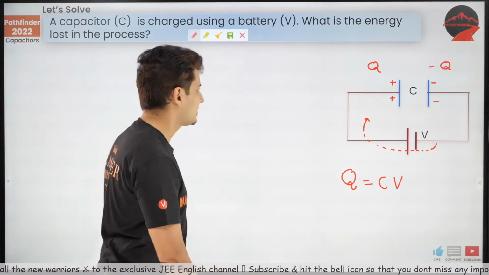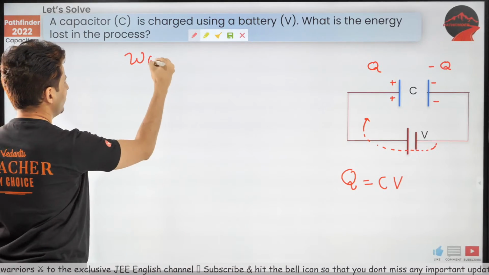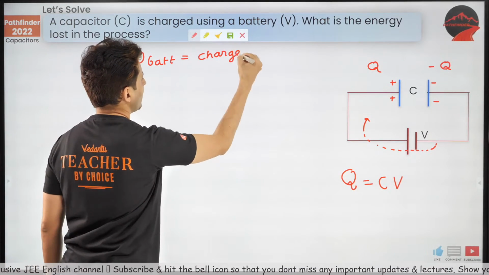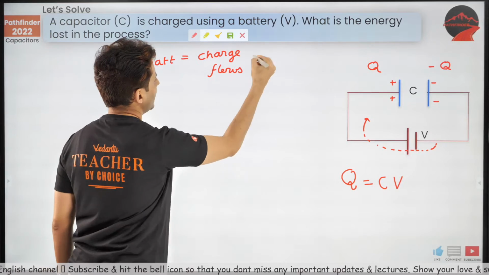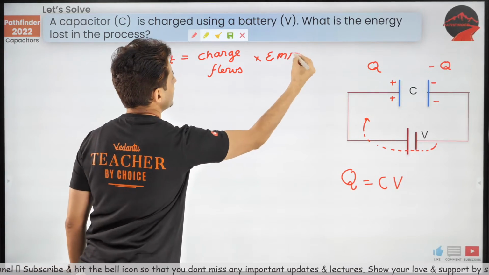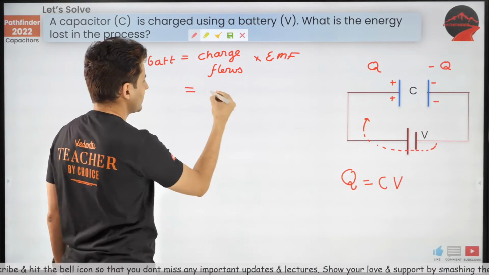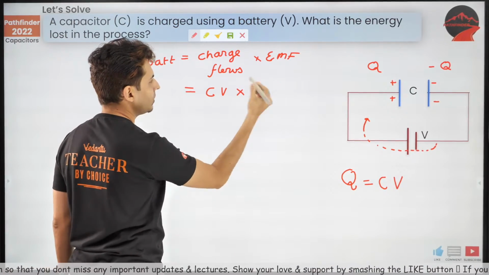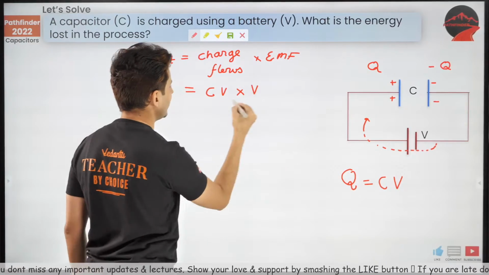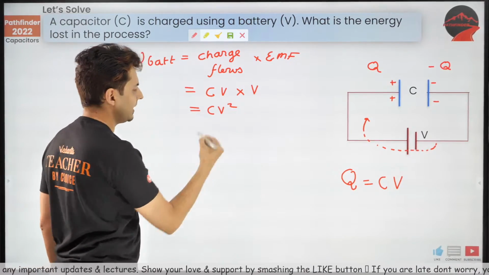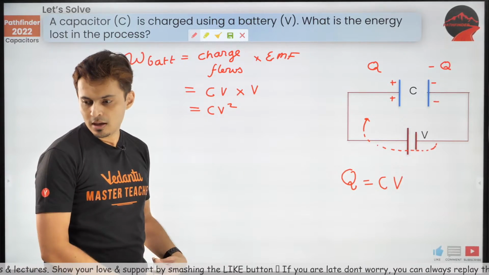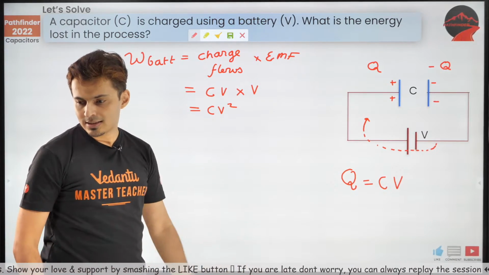So guys, can you quickly tell me what is the work done by the battery? Remember, it is the charge which flows multiplied by the EMF. So what is the charge which has flown? That's Q, right? That's CV, into what's the EMF? Well, that's V. So it's going to be CV square. Excellent. Is that clear?